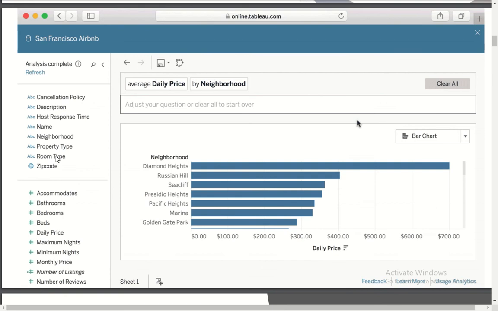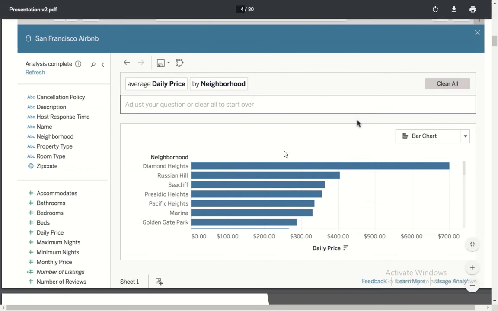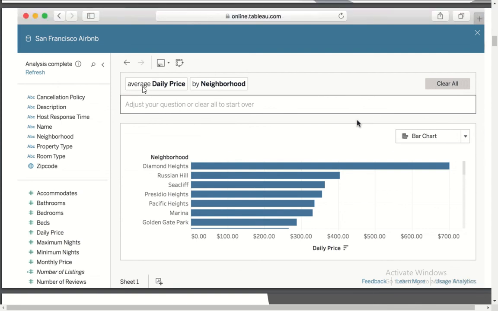And the most important thing is this particular area, where you can ask the question, and the result is over here at the bottom, which is basically a visualization. Currently on the screen, the question asked is what is the average daily price by the neighborhood, and it automatically gives you a view with an axis scale, distributing your neighborhoods in that visualization format. There is also a drop down with which you can change the visualization type. Similarly, you have an option to clear all, wherein you can erase your question and write a new one.